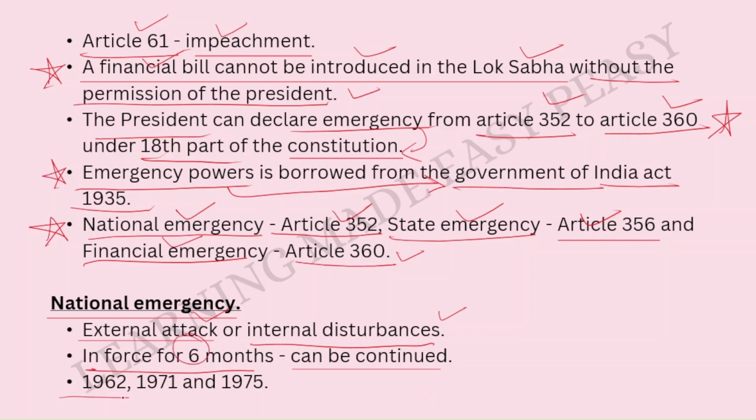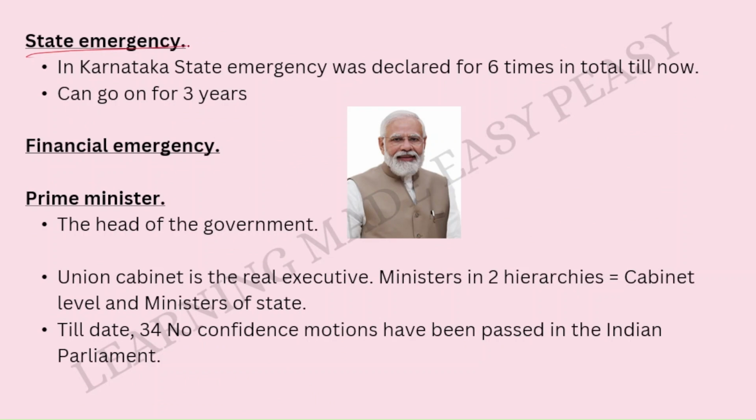We had national emergency declared in India 3 times: in 1962, in 1971, and finally again in 1975. What happened during these years? Do you know what happened? If you know it, then please comment your answers below. 1962, 1971 and 1975, three times we had national emergency in India. State emergency.